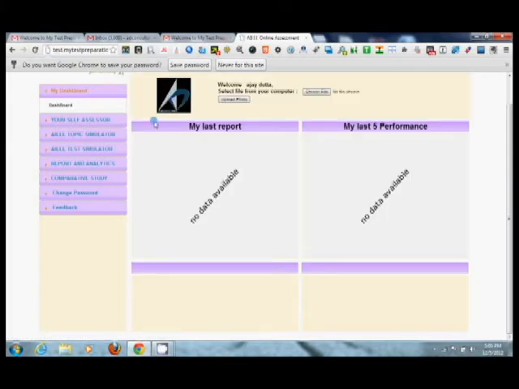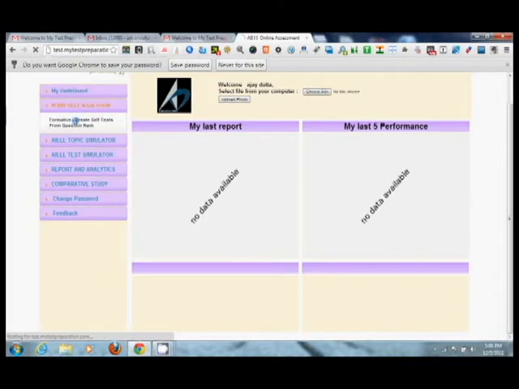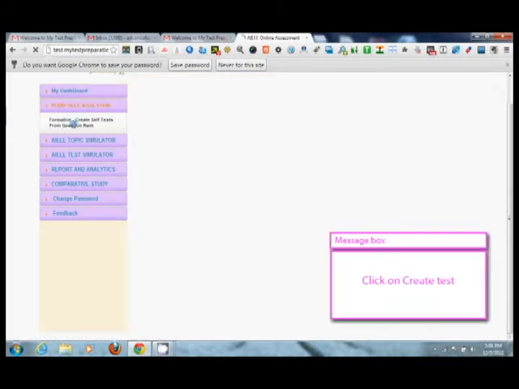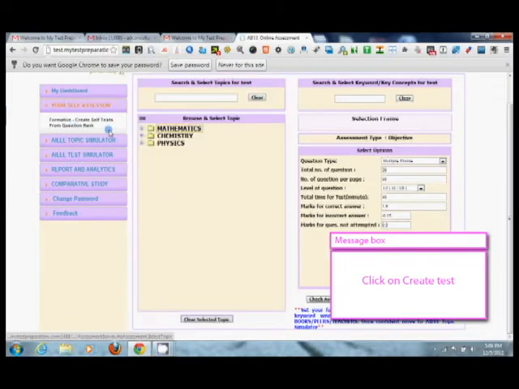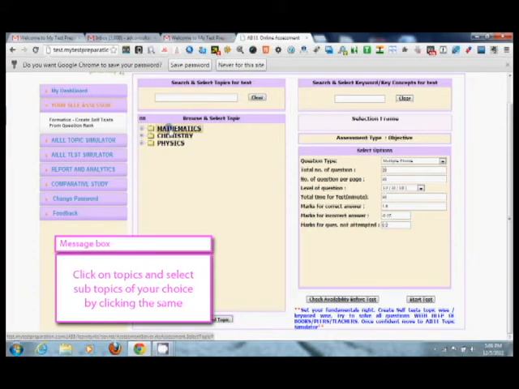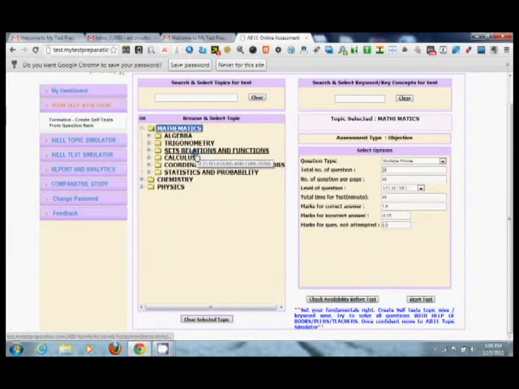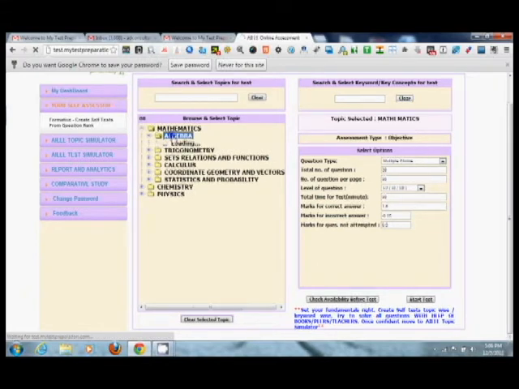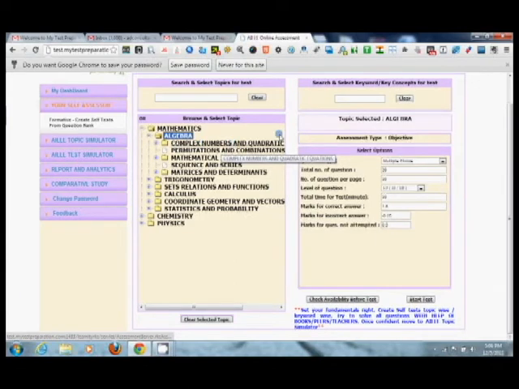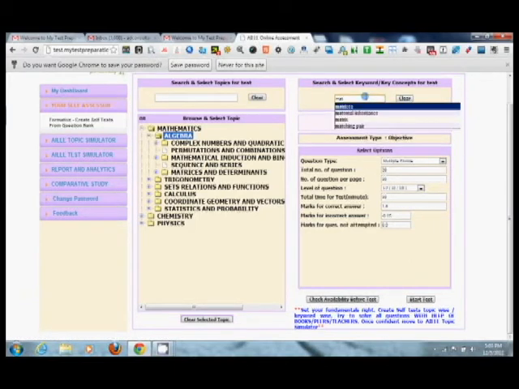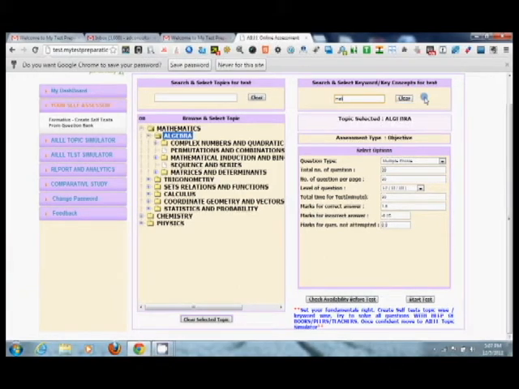Your self assessor is here. Formality, create self tests. Now mathematics, physics, chemistry, whatever you want. Like if you select mathematics, see algebra, trigonometry, set relations and functions, calculus, coordinate geometry and vectors, statistics and probability. In algebra there are complex numbers, quadratic equations, and even here you can search, like calculus, mathematical matrix, all these things are coming. So now the search is there.